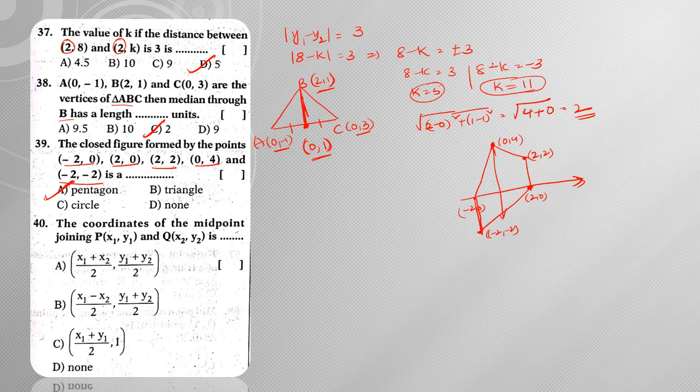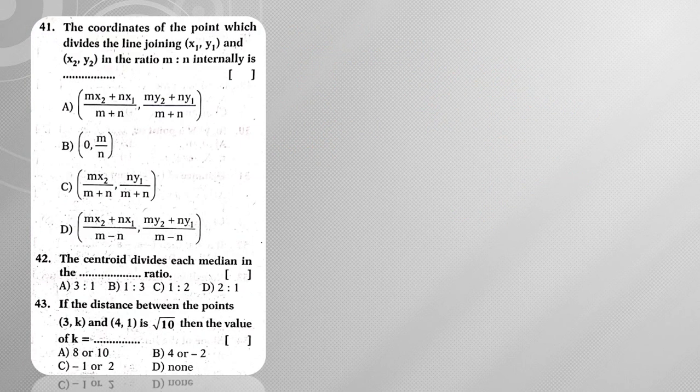Next, the coordinates of the midpoint of P (x1, y1) and Q (x2, y2). Midpoint formula directly: (x1 plus x2) by 2, (y1 plus y2) by 2. Okay, next question number 41. The coordinates of the point which divides the line segment joining (x1, y1) and (x2, y2) in the ratio m:n internally. Already this is a direct formula: (mx2 plus nx1) by (m plus n), (my2 plus ny1) by (m plus n). Hence option A will be my answer here.